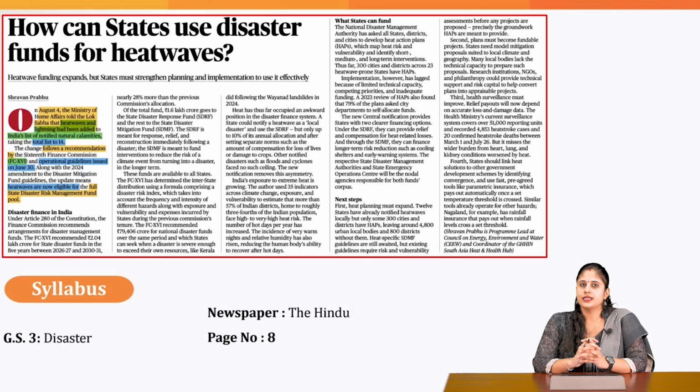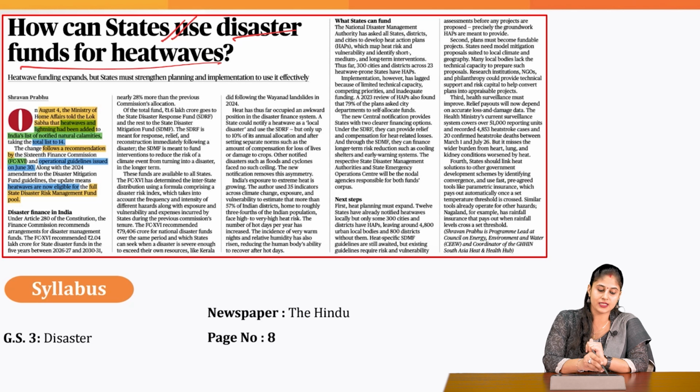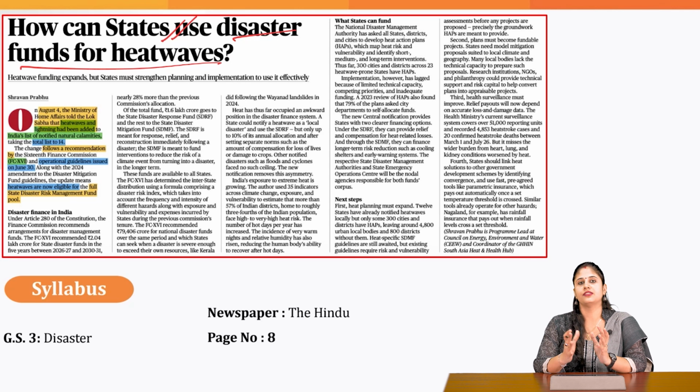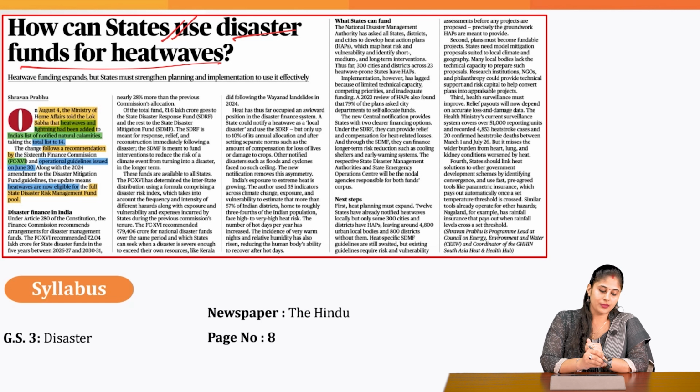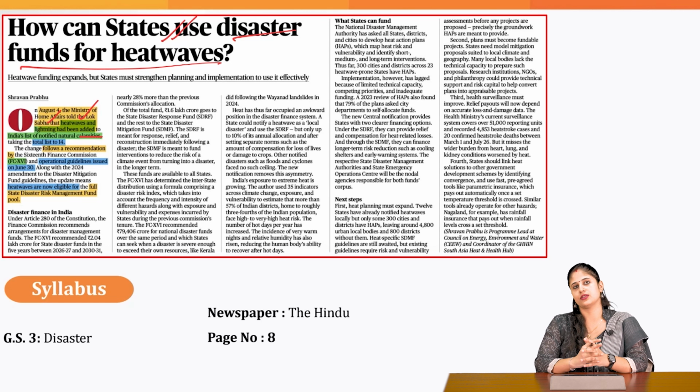Now, the next article is dealing with the issue of heat waves and how the funds that are to be provided by the central government to the states, how the states are supposed to use the disaster funds for effective mitigation when it comes to the heat waves. Now, why does this question arise? Because recently, the union government has added heat waves and lightning to India's list of notified natural calamities. Now, this list has a total of 14 such natural calamities.